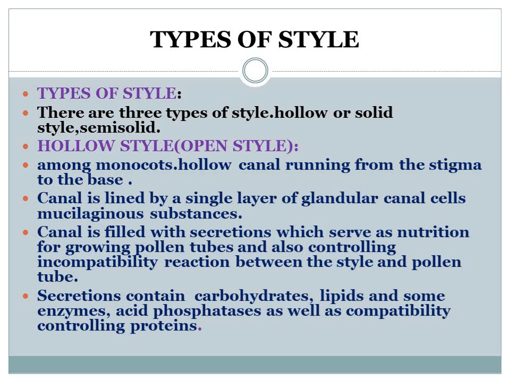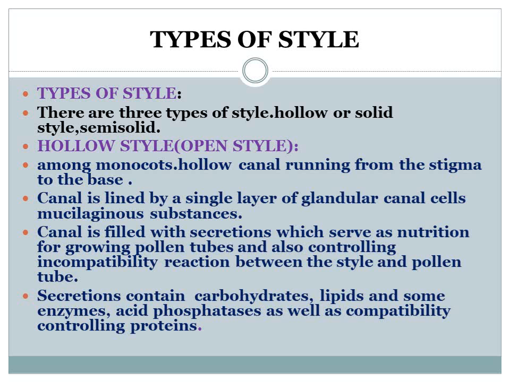It is present mostly in monocots. A hollow canal runs from the stigma to the base. That canal is lined by glandular mucilaginous substances. The style tube is completely filled with secretion. It is a nutritive for the growing pollen tube, and it also controls the incompatibility reaction between the style and pollen tube.